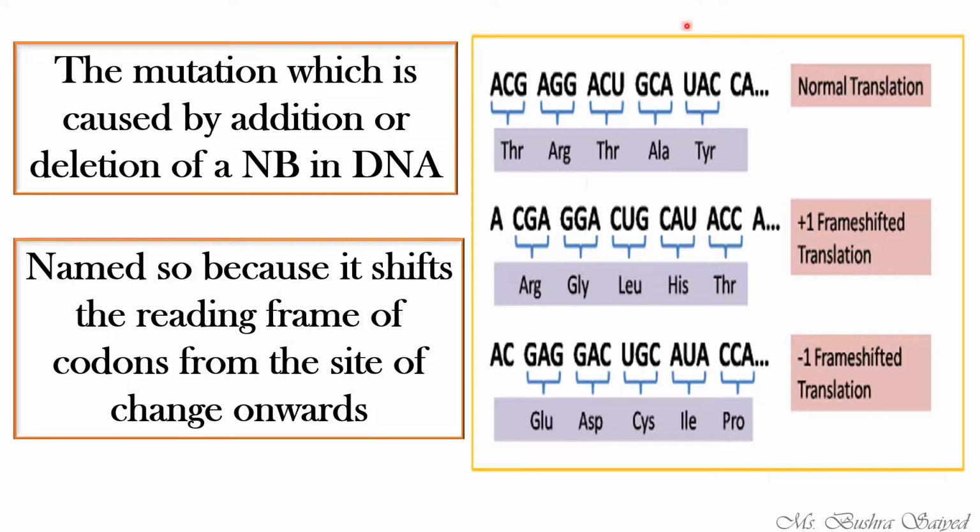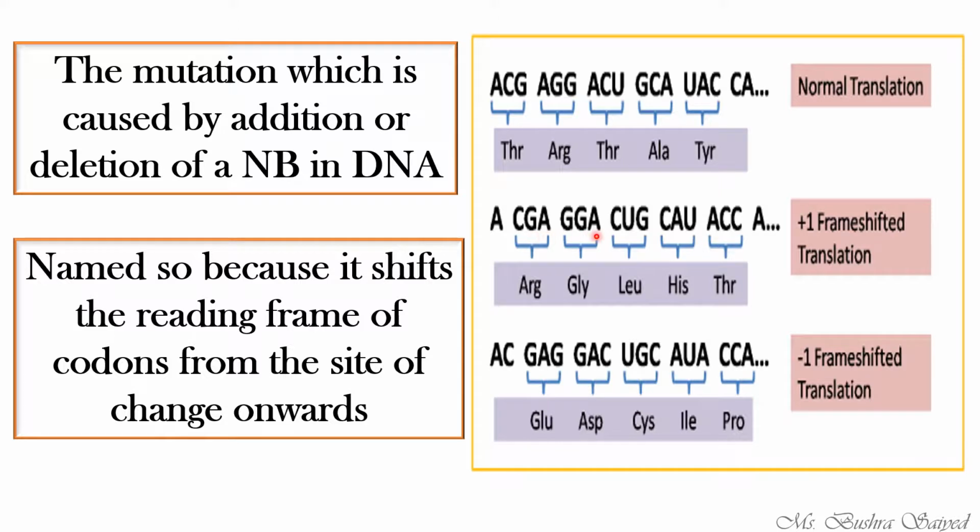This is a normal translation, that is the formation of protein, right? So this particular sequence is the normal sequence. Here, if you see, it is the frame shift translation. See, it has shifted its reading, right?